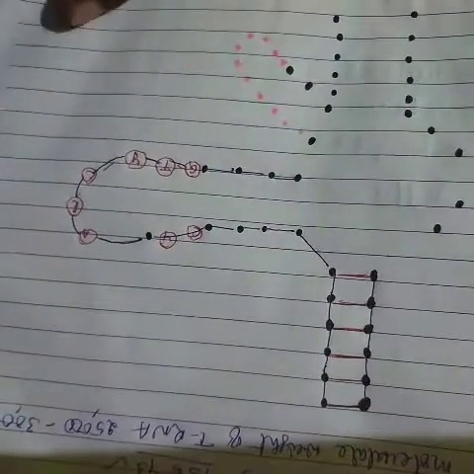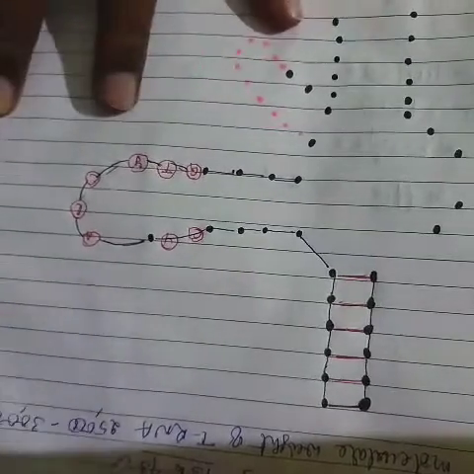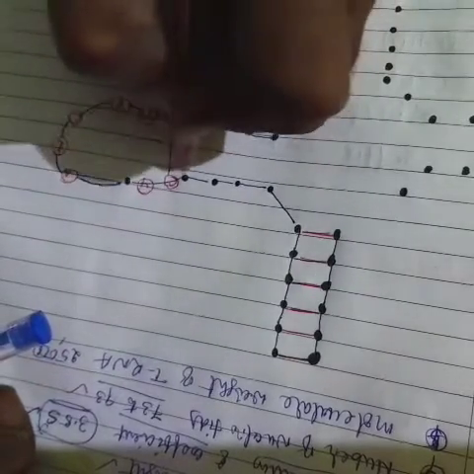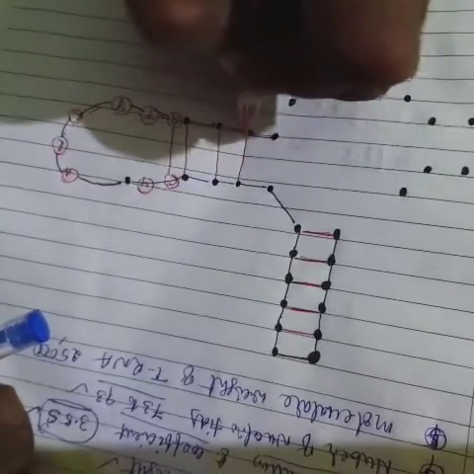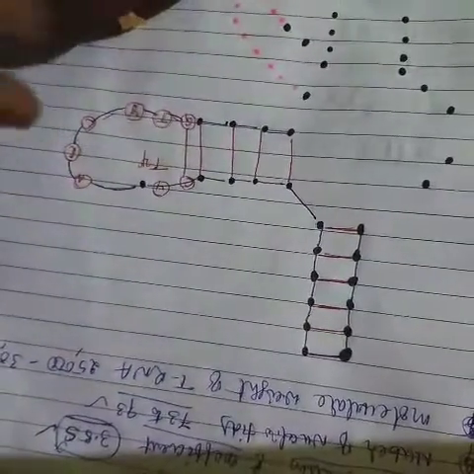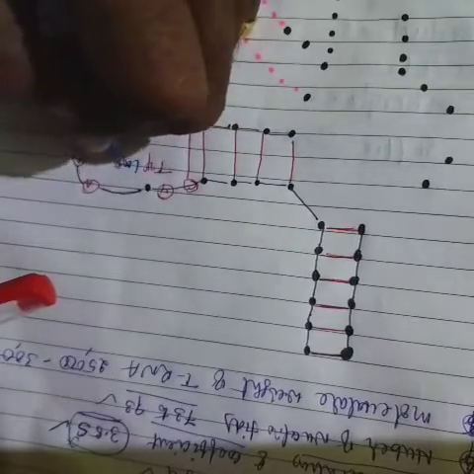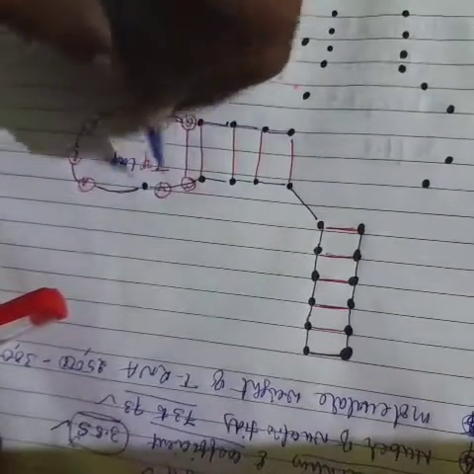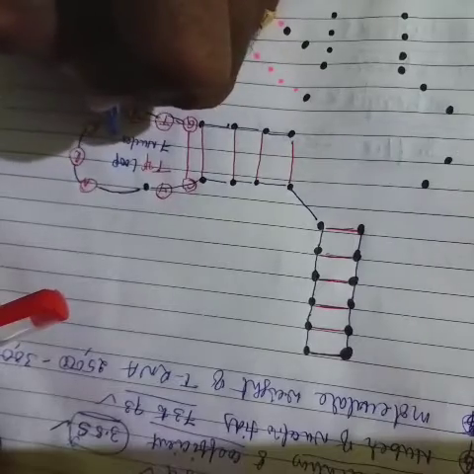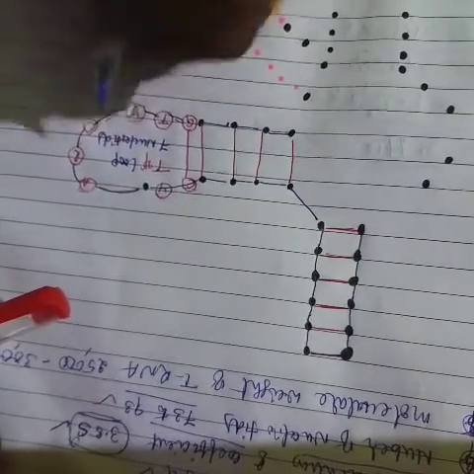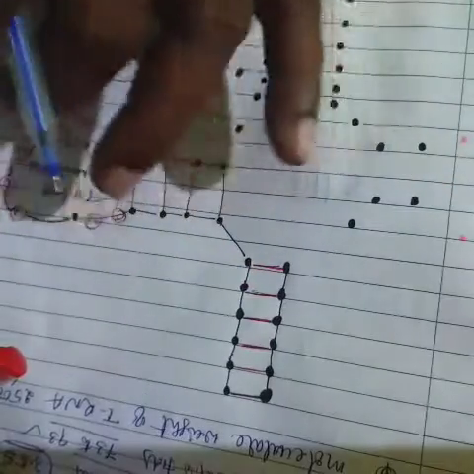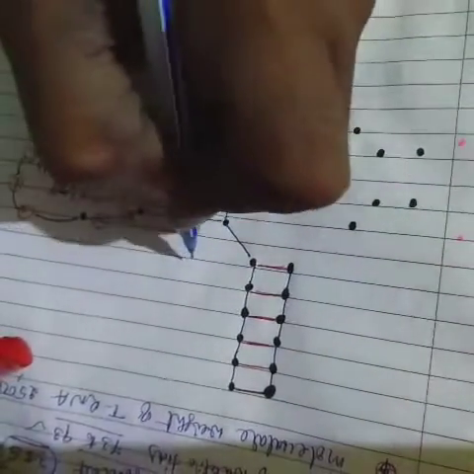So this is a T-psi-C loop. In this T-psi-C loop there are 7 nucleotides. The TΨC loop contains 7 nucleotides.